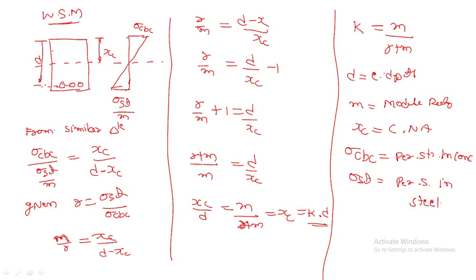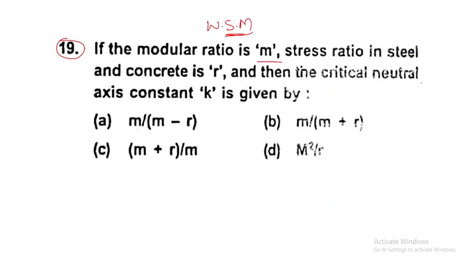Now you have understood the importance of writing the different explanations with the pen. If you understand this one, you can easily answer this question. So what is the answer for this question? That is B, m divided by m plus R.